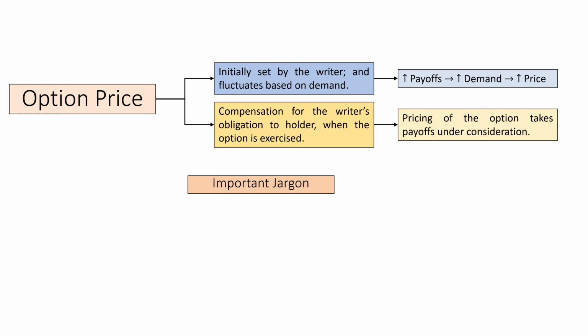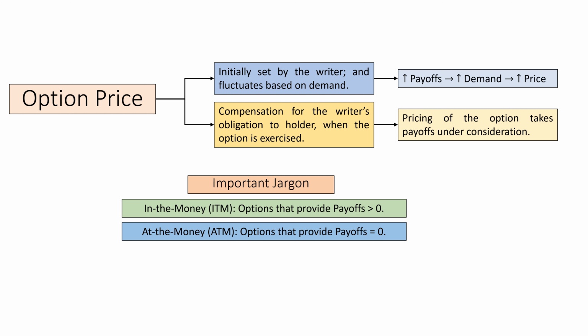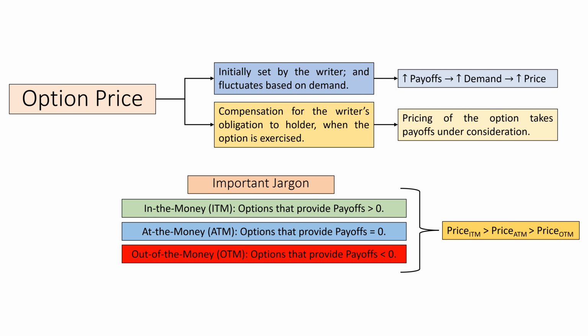So let's look at some important jargon before we dive into the factors that influence the price of the option. An option is considered in the money when it provides a payoff greater than zero. It is considered to be at the money when the payoffs are equal to zero. That means the strike price will be equal to the stock price. It is considered to be out of the money when the payoffs are less than zero. Now, the higher the payoffs, the higher the price. Hence, the price of an in-the-money option will be greater than that of an at-the-money option, which should be greater than that of an out-of-the-money option.